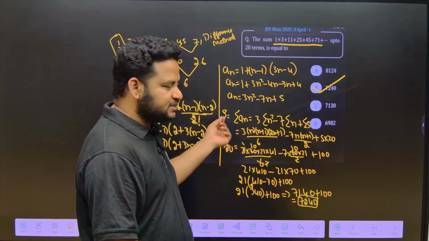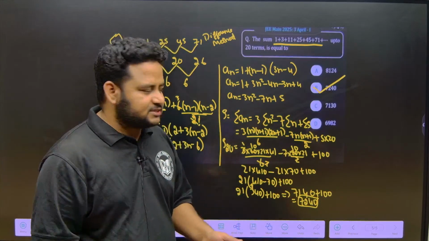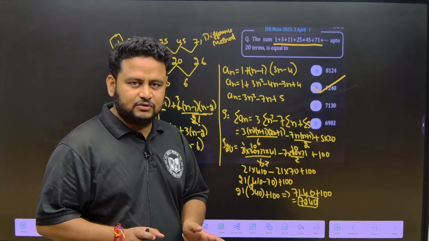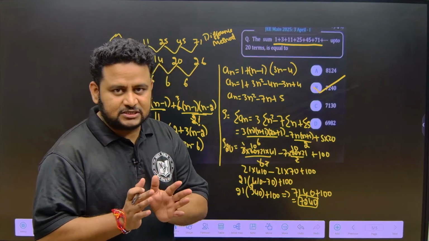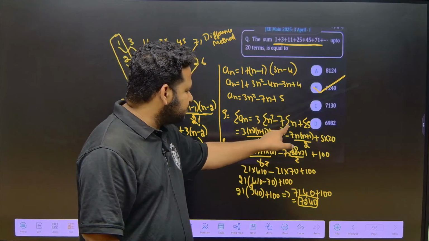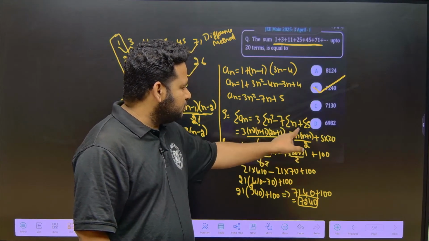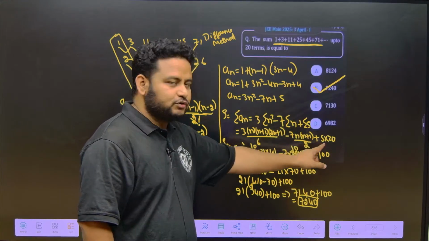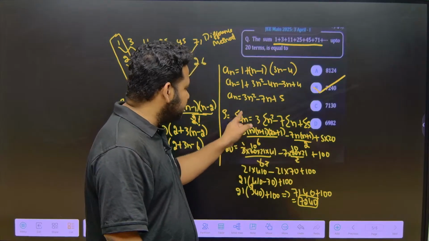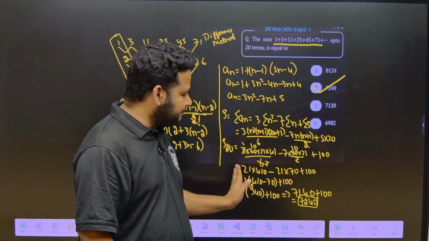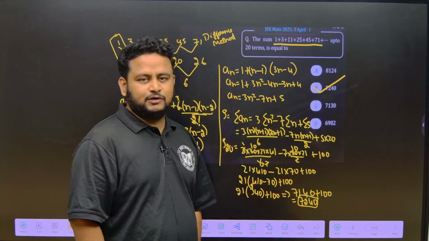Sum of terms is summation of a_n, that's it. That is nothing but equal to 3 times summation of n square. Summation of n square is n into n plus 1 into 2n plus 1 divided by 6. It is not 2 times n plus 1, it is 2n plus 1. Summation of n is n into n plus 1 by 2. Summation of 5 means 5 into number of terms. Sum of 20 terms means 5 into 20. They have given S20, so we have to put n is equal to 20. By putting the values, we will get 7240.